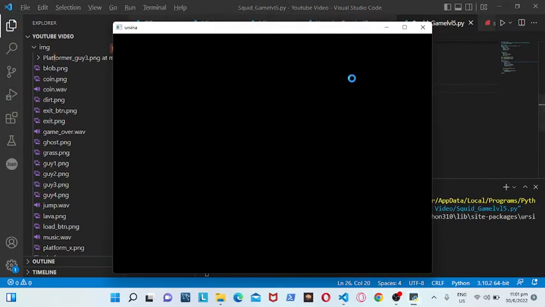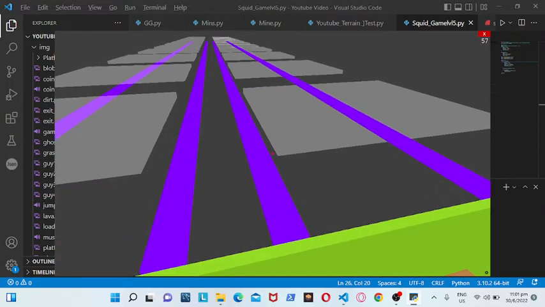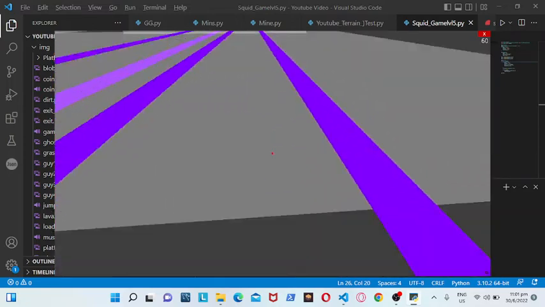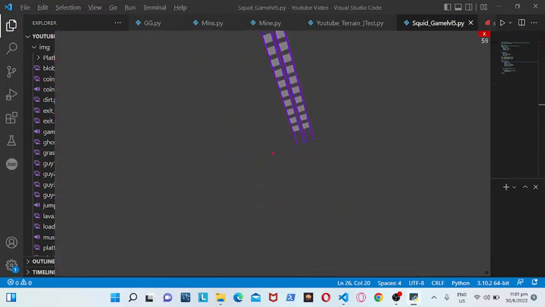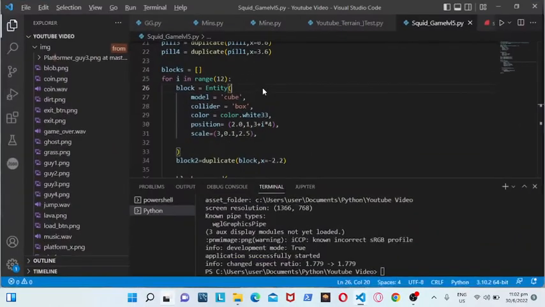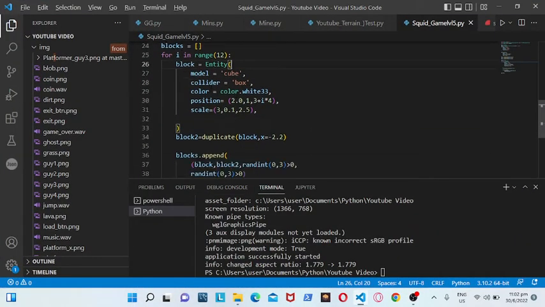Let's check it out. And my gosh. Well, it works. Just the thing is that the collider is not working.